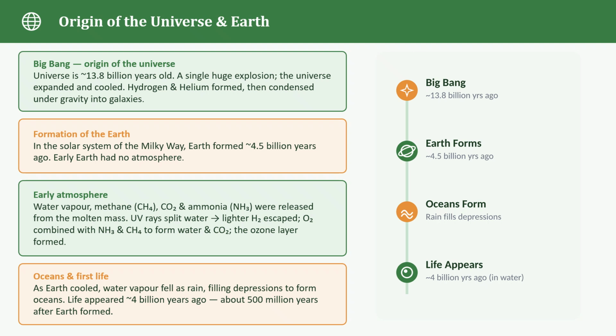Okay, let me ask you something. When you look at the stars at night, do you think you are seeing the stars exactly as they are now? No, right? So this is something very interesting. The light from a star takes a very long time to reach us. For example, if a star is very far away, the light that we are seeing today may have started its journey millions of years ago. That is why the distance between the stars is measured in light years. So, in a way, when we look at the stars, we are actually looking into the past. It's almost like the universe has given us a time machine.